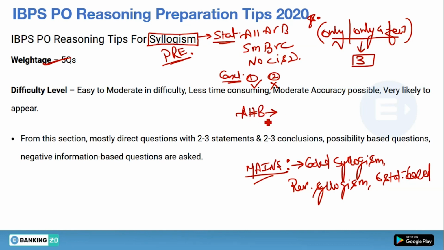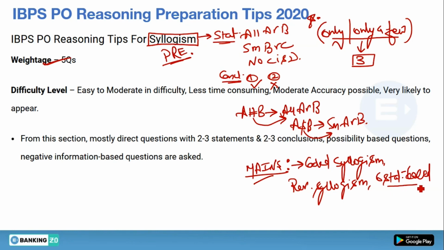So instructions will be given to you: all A are B. So hash means all. Okay, A dollar B means some A are B. So dollar means some. So this is known as coded syllogism, where all, some, no and some not are converted into symbols. Means elements of syllogism will be converted into symbols.